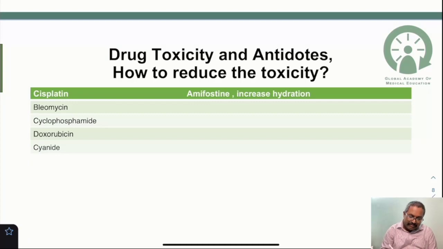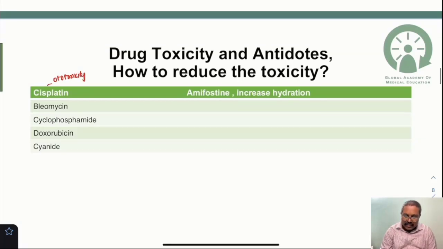So next, moving on to the other toxicities like cisplatin. Cisplatin will mainly cause ototoxicity as well as nephrotoxicity. This can be reduced by giving amifostine, and also by increasing the hydration.